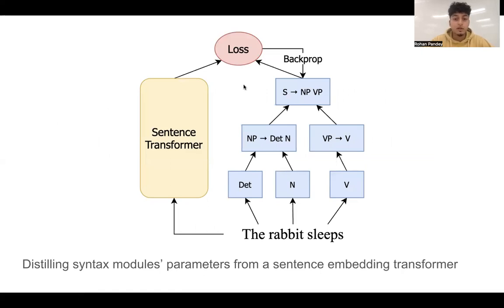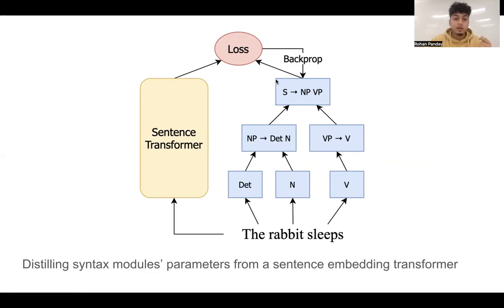To actually learn the parameters for these module nets, we take a distillation setup where we use a sentence embedding transformer to generate an embedding for each individual sentence. And then we generate the SynNaMoN, the module architecture for an individual sentence, by using the sentence parse. Then we input the individual word embeddings for each of the words in the sentence into the SynNaMoN, and then we get a sentence embedding out the top of the module net. Now that we have this ground truth sentence embedding from the transformer, as well as an embedding that we generated via the SynNaMoN, we can simply compute the loss between those and backpropagate only into the SynNaMoN.